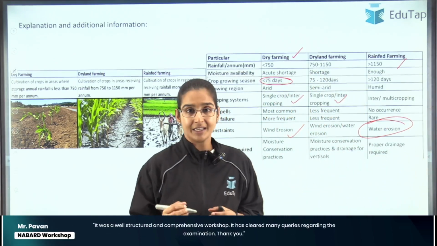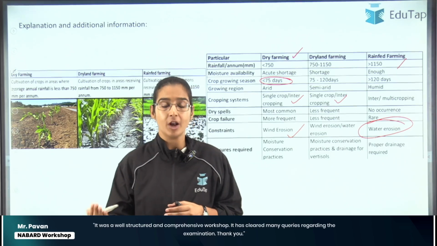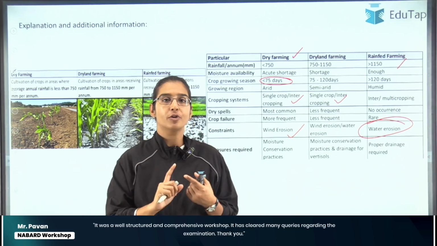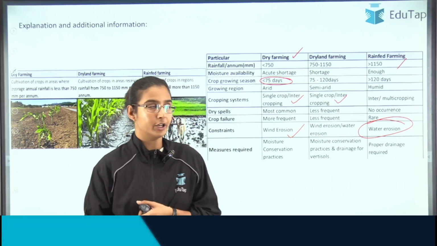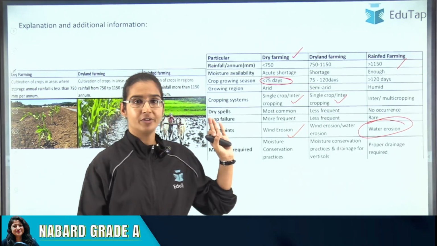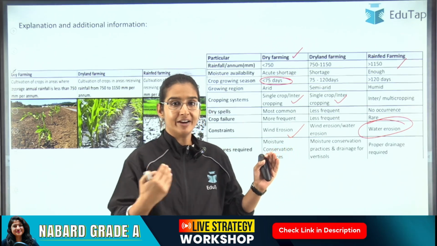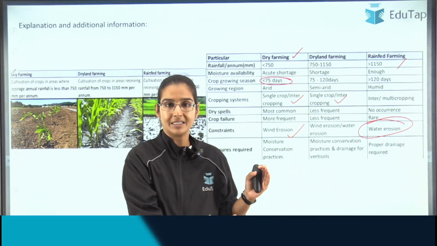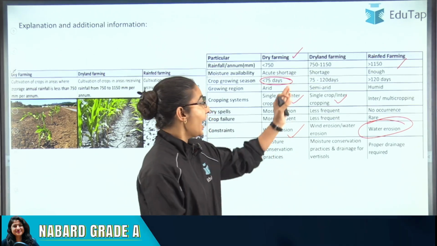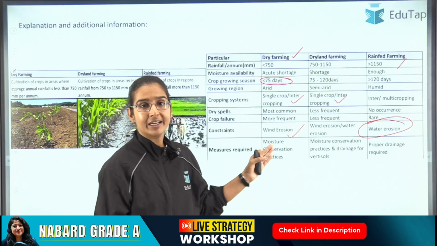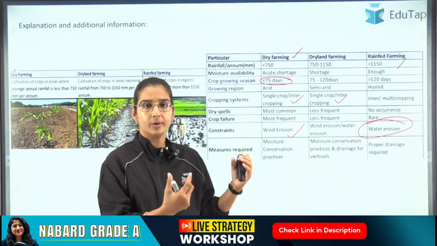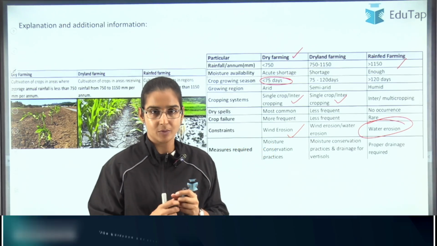Because these areas receive a high amount of rainfall, and therefore the problem here is of water erosion and not wind erosion, right? So first we see the amount of rainfall, and then we decide what kind of farming is done in that particular area, and then there are further characteristics which are associated with each of the different kinds of farming which we practice.